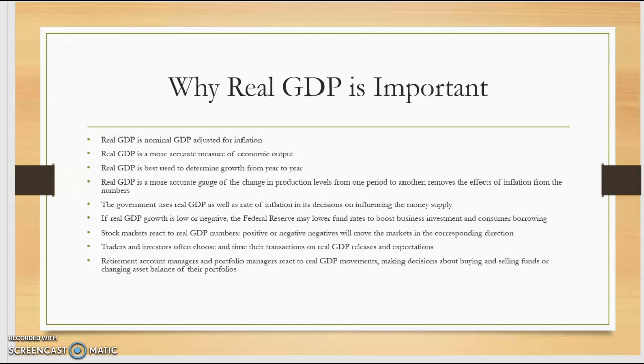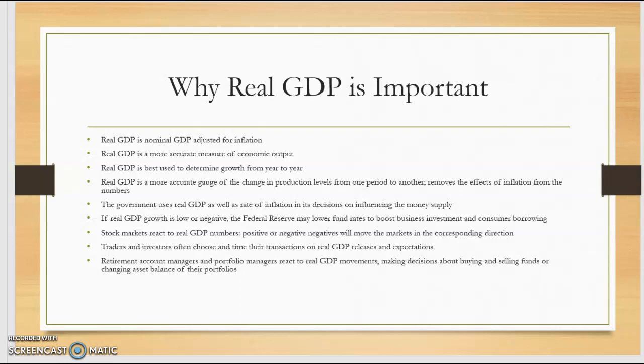The government uses real GDP as well as rate of inflation in its decisions on influencing the money supply. If real GDP growth is low or negative, the Federal Reserve may lower fund rates to boost business investment and consumer borrowing. Stock markets react to real GDP numbers as well.